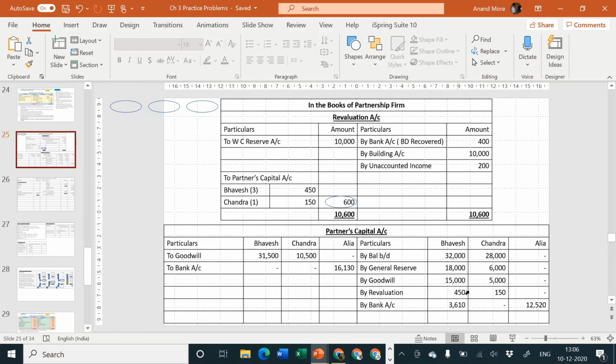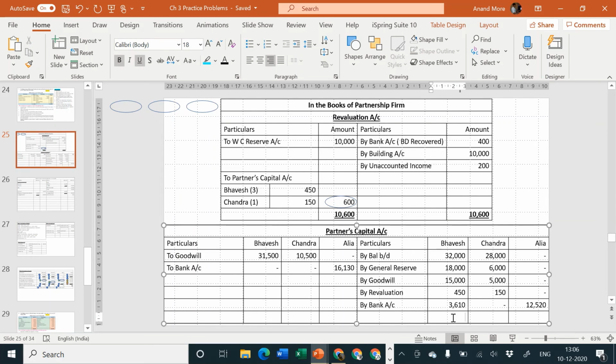The revaluation account is already closed. Let us close the partners' capital accounts. We will total Bhavesh's: 32,000 plus 18,000 plus 15,000 plus 450 plus 3610. The amount is 69,060. Chandra's amount is 28,000 plus 6,000 plus 5,000 plus 150. So our total is 39,150.